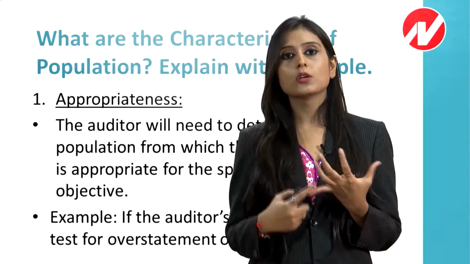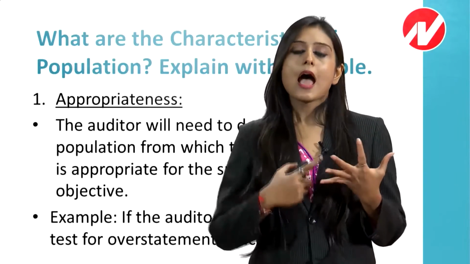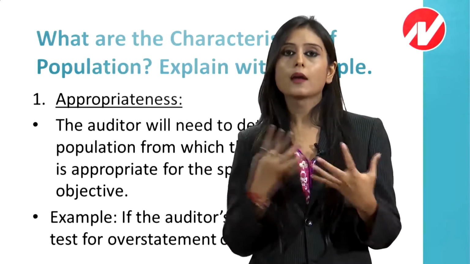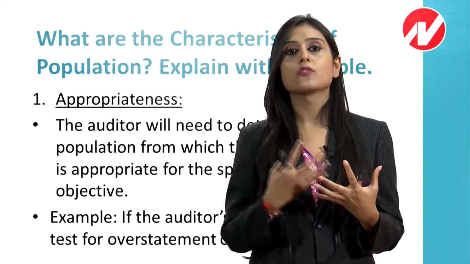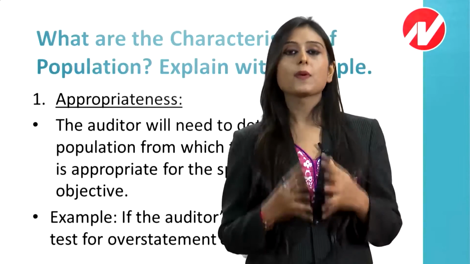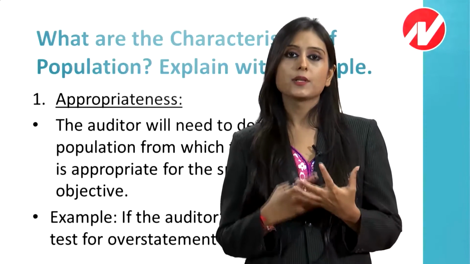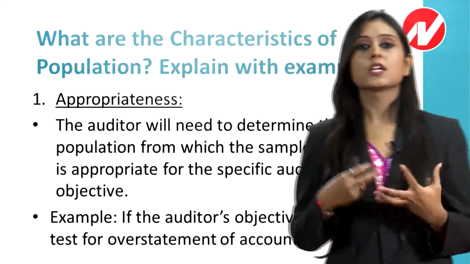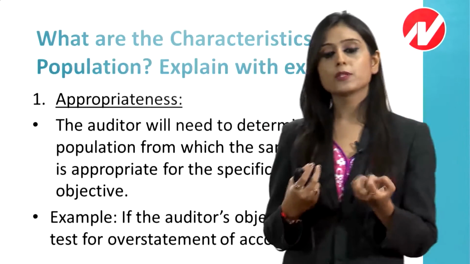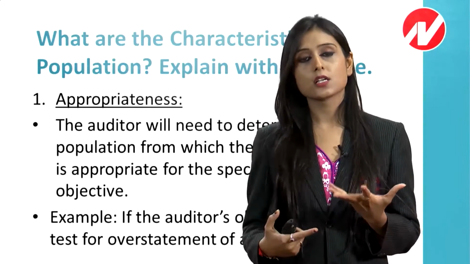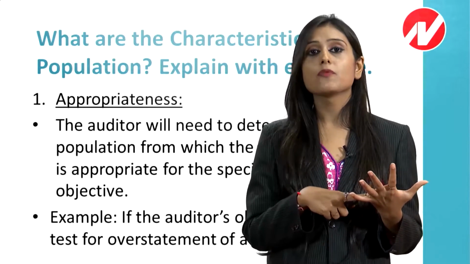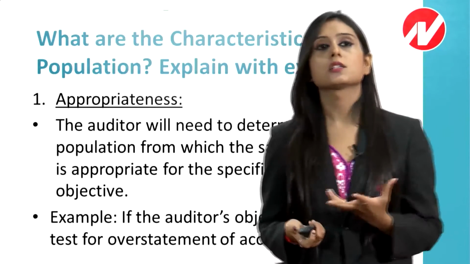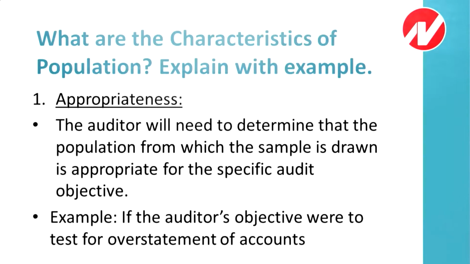What do they mean by the word appropriate? Appropriate means you are taking the sample out of the required population. They have given you the example that if you are testing overstatement of accounts receivable, then what will be the population? The accounts receivable listing. For checking the overstatement of accounts receivable, our population will be the accounts receivable listing. So that is the appropriate population.